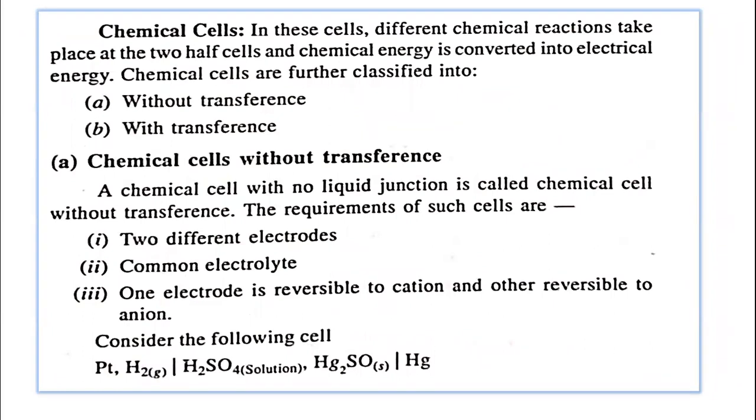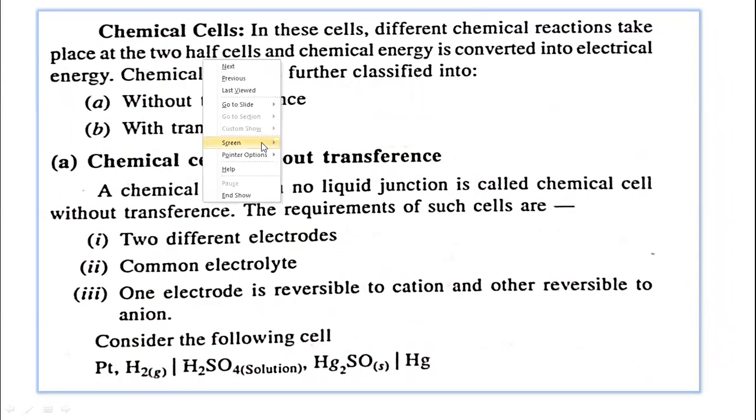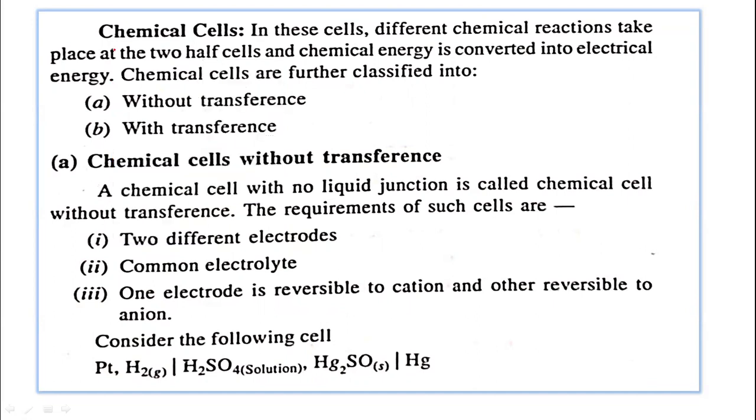So you can see here, in a chemical cell, different chemical reactions take place. As the two electrodes are different, different chemical reactions take place there. We know that in a chemical cell, the two electrodes or two half cells are different.